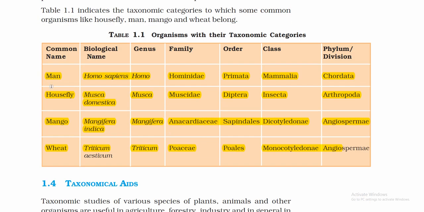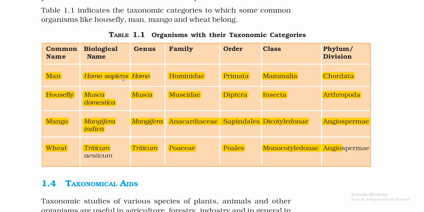See, I will repeat it. Man, Homo sapiens. Genus, Homo. Family, Hominidae. Order, Primata. Class, Mammalia. Phylum or division, Chordata. Housefly, Musca domestica. Genus, Musca. Family, Muscidae. Order, Diptera. Class, Insecta. Phylum or division, Arthropoda.